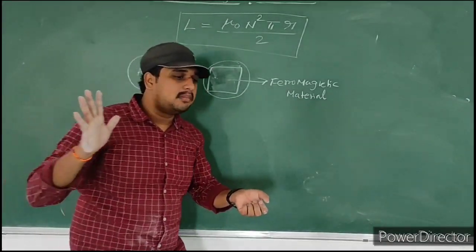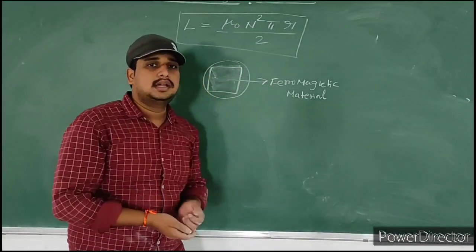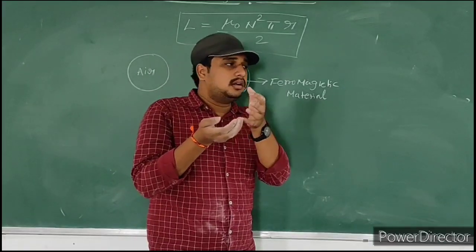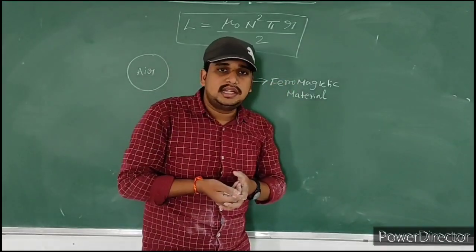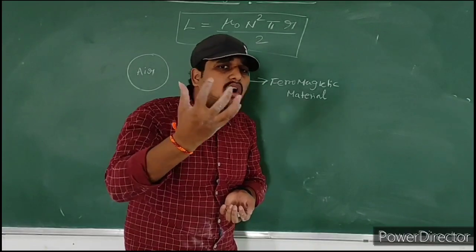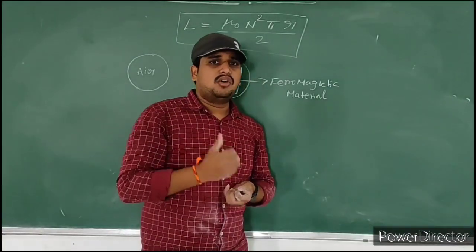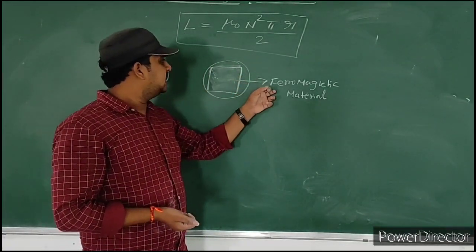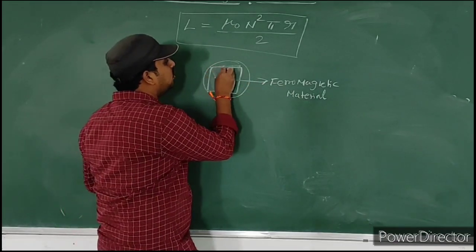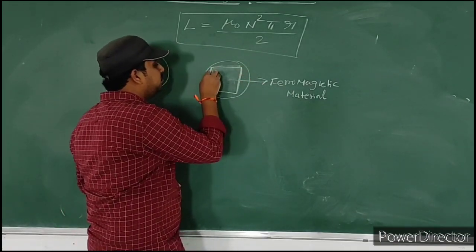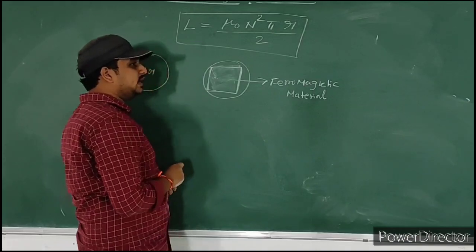If you are sending some 100 magnetic field lines, this ferromagnetic material has the capability to capture all 100 magnetic field lines, because here, observe carefully, it has more magnetic permeability. Mu value is more for ferromagnetic material.